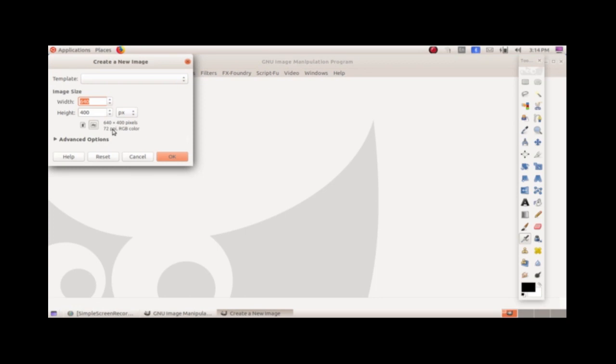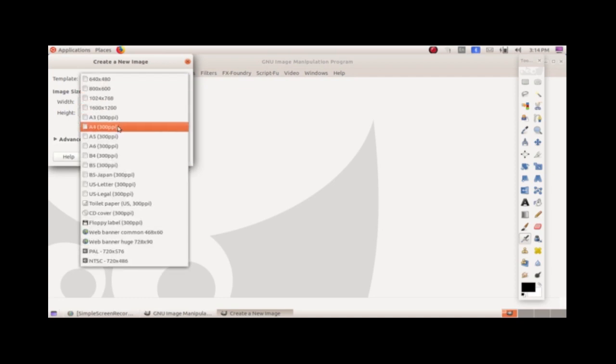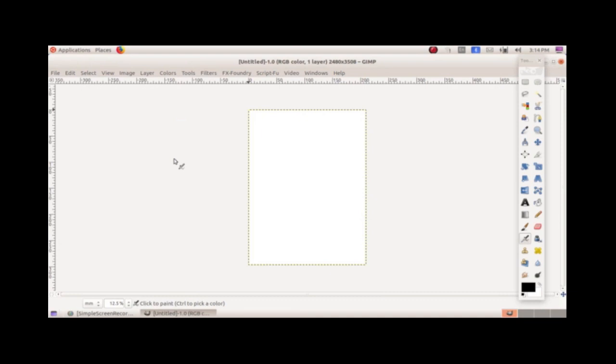Okay, and you can give the required height and width. But as we are printing our cover pages in the format of A4 sheet, then go for A4. Okay, then click OK. You will get our new canvas.